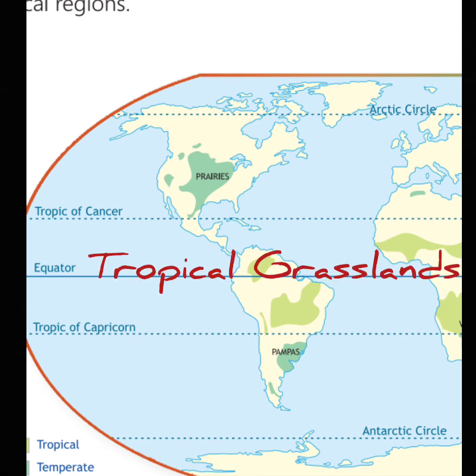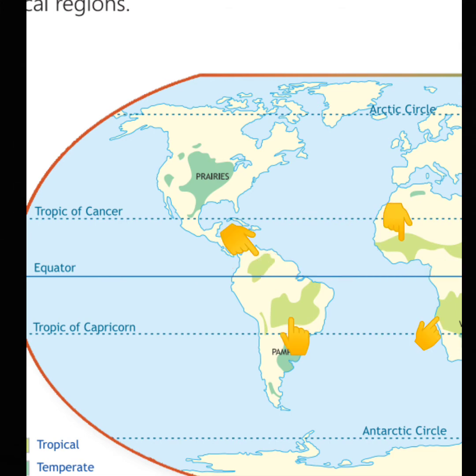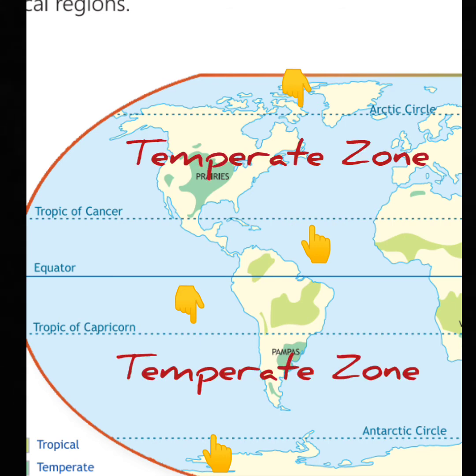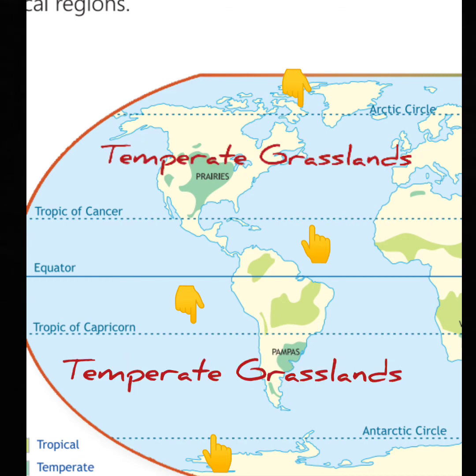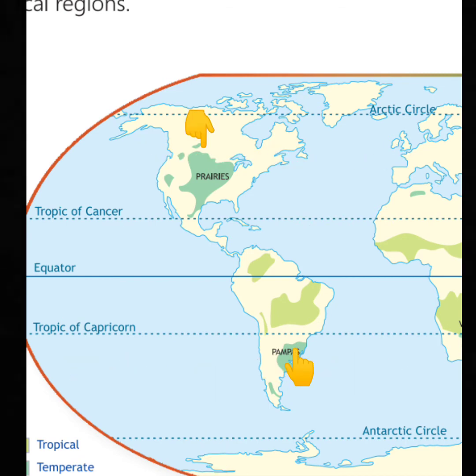See, tropical grassland is given in light green color. And in between the Tropic of Cancer and Arctic Circle, and the Tropic of Capricorn and Antarctic Circle, we have the temperate zone, meaning temperate grassland is located in this zone and it is given in dark green color.